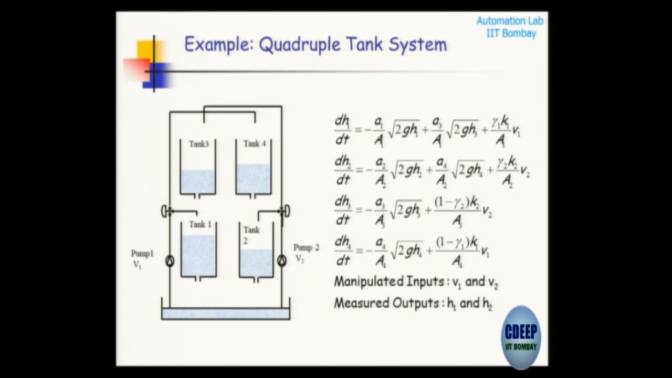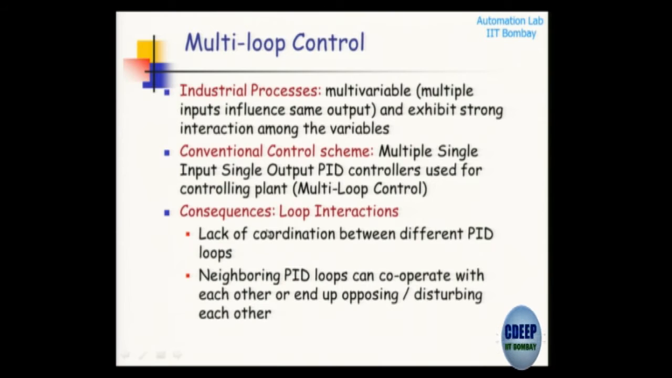So if you look at this example, the flow is split: if you change this valve opening, then some part of the flow goes here and some part of the flow goes to this tank, whereas here if you change this valve opening, some part goes here and some part goes to this tank. So this is an interacting system. Okay, you change this valve, this tank and this tank get perturbed. You change this valve position, these 3 tanks get perturbed. So it's a coupled system. It's interacting.